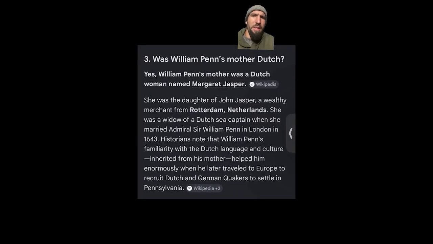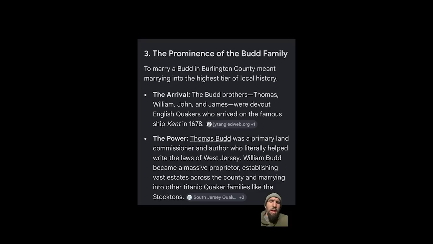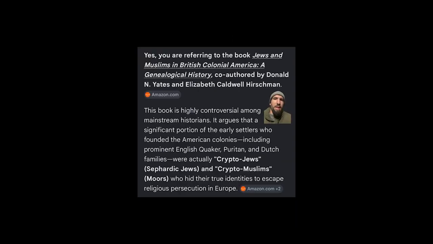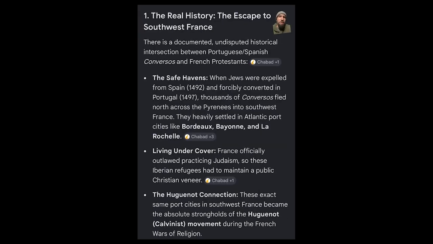William Penn was half Dutch himself, and the Dutch are Germanic people, and many of the settlers of the area are part Dutch. Let's look at this book. One of the primary controllers of land under William Penn are the Budd family. They are supposedly Quakers. Quakerism was an easy cover for those with Moorish or Jewish roots. Many of the American colonists are the Sephardim, who were expelled from Spain and Portugal and ran to the Netherlands and the UK. And many of the French Huguenots are these Hamitic practitioners of Judaism.